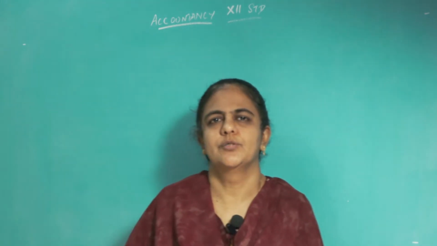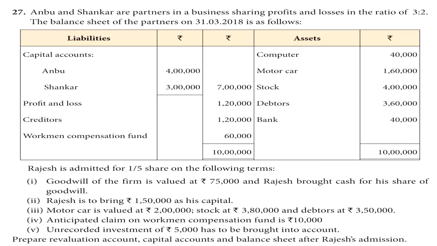Question number 27, page number 180. I will read the question, just watch the screen, understand the question, and then we will move to the sum. Anbu and Shankar are partners in a business, sharing profits and losses in the ratio of 3:2. The balance sheet of the partners on 31/3/2018 is as follows.